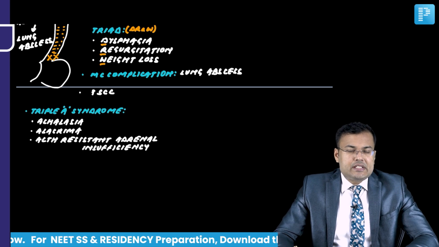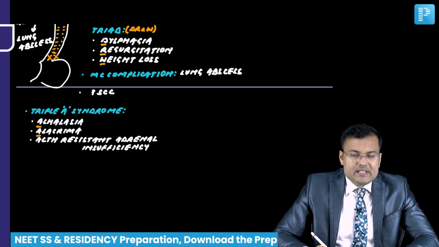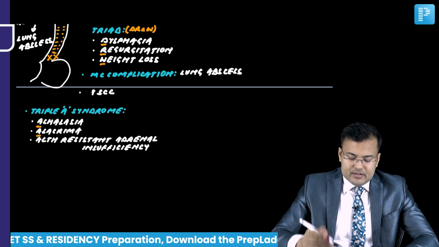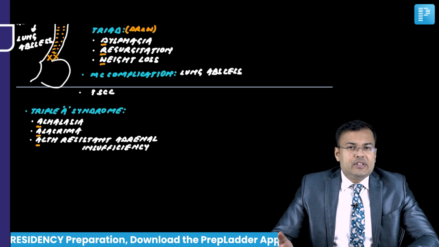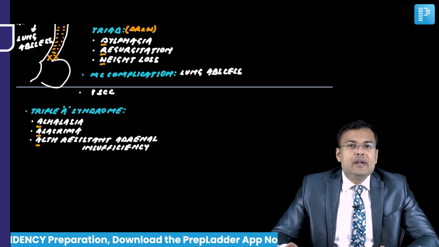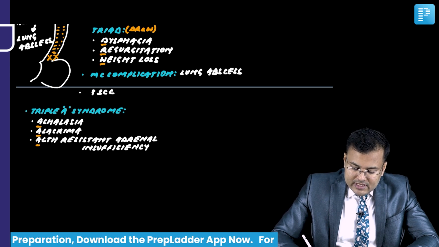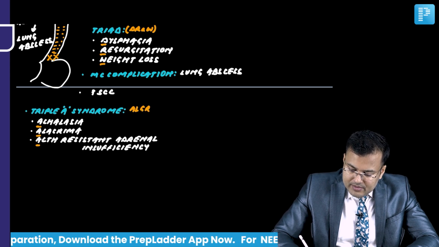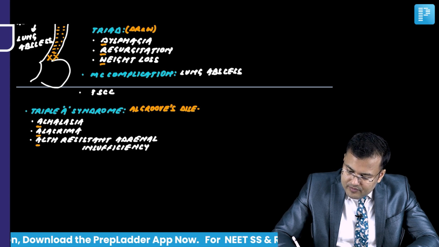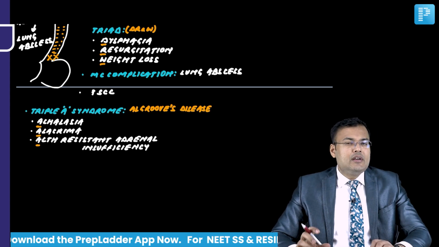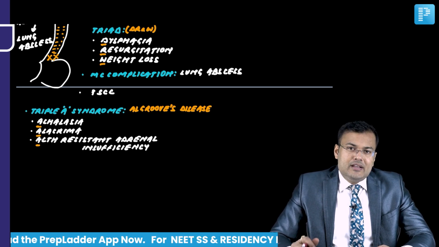There is another question which is asked frequently. What is triple A syndrome? Triple A means achalasia, alacrima meaning absence of tears, and ACTH resistant adrenal insufficiency. What is the other name? It is also known as Allgrove's disease. Clear? Allgrove's disease components are achalasia, alacrima and ACTH resistant adrenal insufficiency.